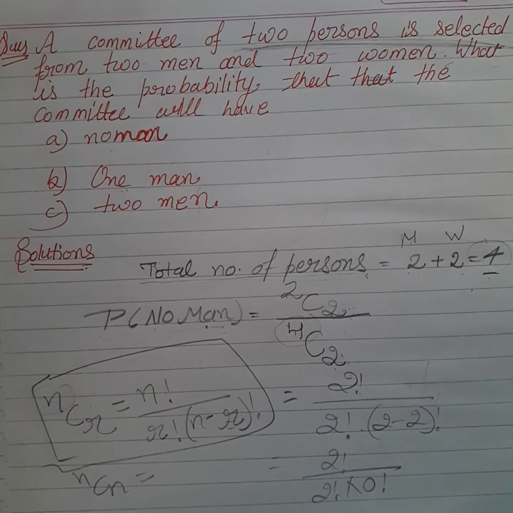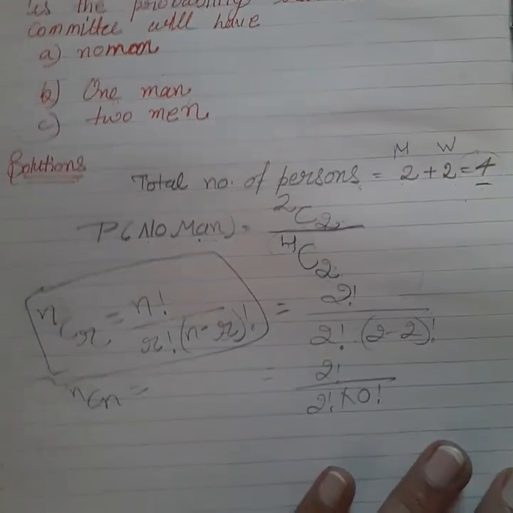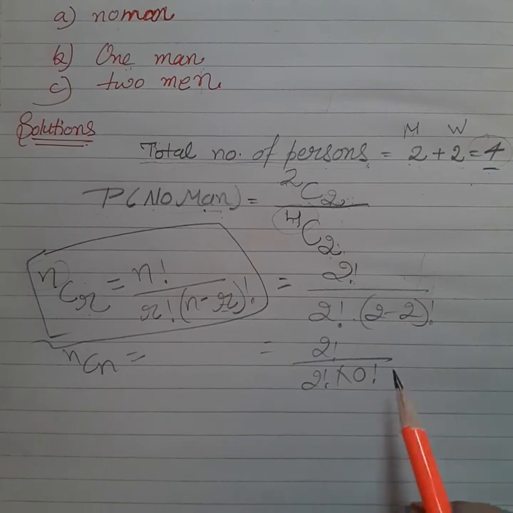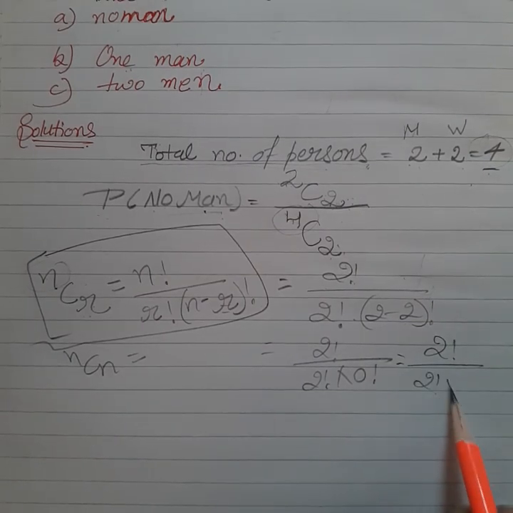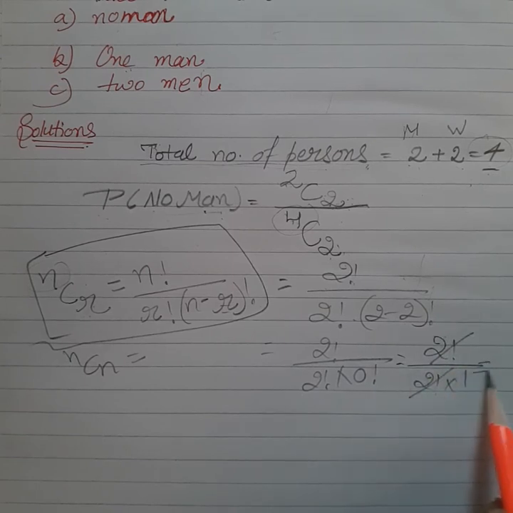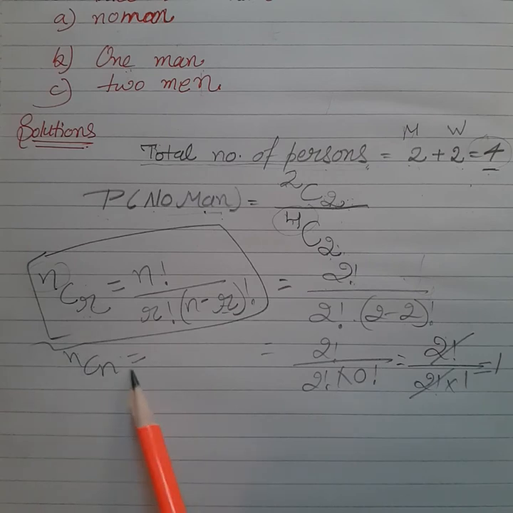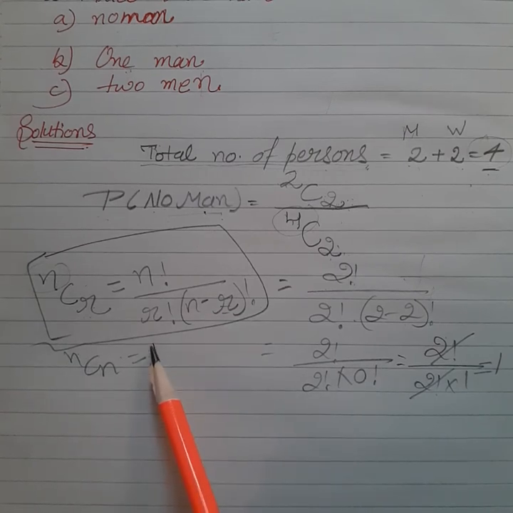This is the formula of combination, students. Ultimately you get 2 factorial upon 2 factorial, and by cancelling it you get 1. So the value of nCn is only 1.